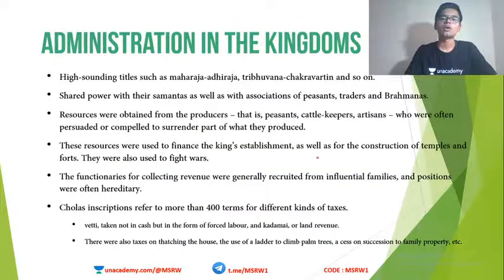Okay, now administration in these kingdoms. So now we have different kingdoms in different places. We also saw how people got that legitimacy to rule, based on rituals, based on army power, muscle power, and all these things. Now, administration in these kingdoms. How did the administration happen? High-sounding titles like Maharajadhiraja, Tribhuvana Chakravartin, etc. were taken by different kings.